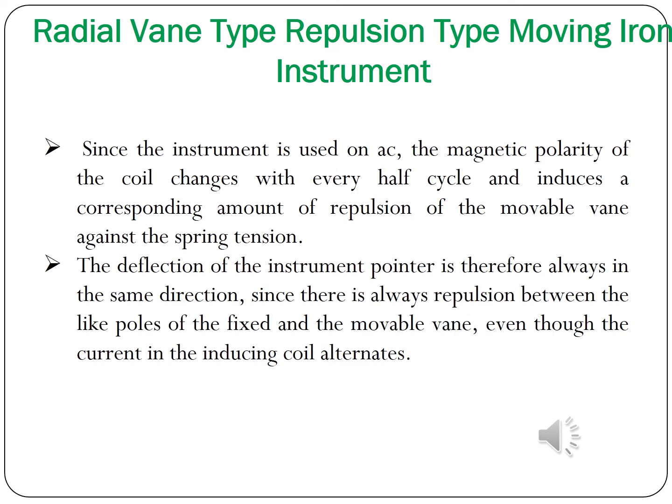Since the instrument is used on AC, the magnetic polarity of the coil changes with every half cycle and induces a corresponding amount of repulsion of the movable vane against the spring tension, and the deflection of the instrument pointer is therefore always in the same direction, since there is always repulsion between the poles of the fixed and movable vane, even though the current in the indicating coil alternates.